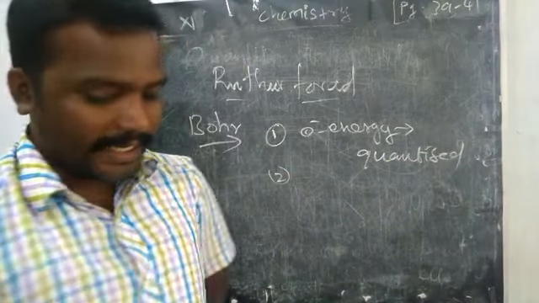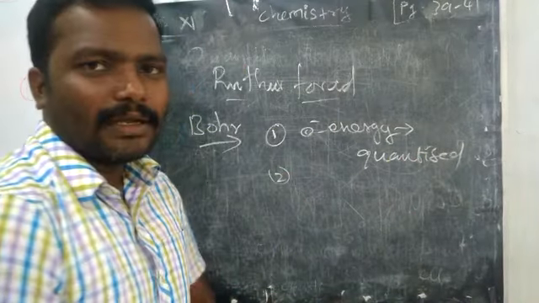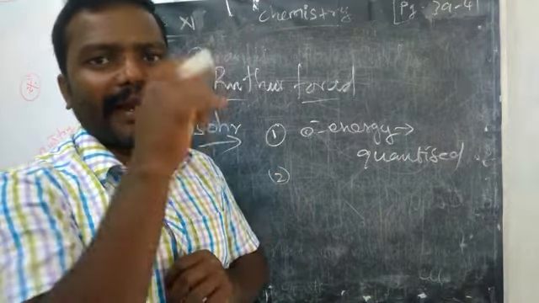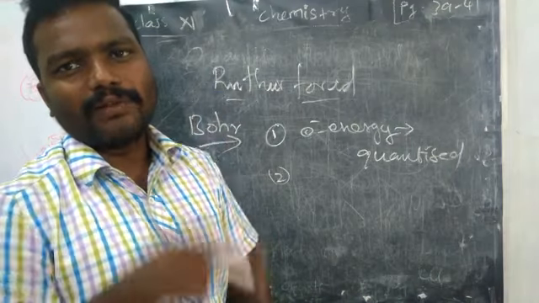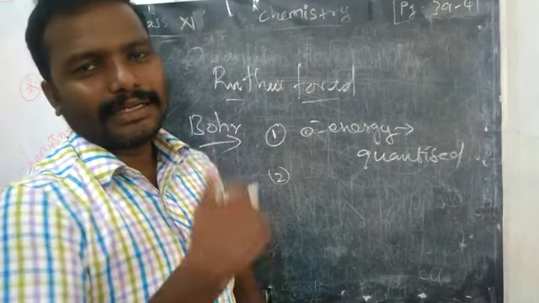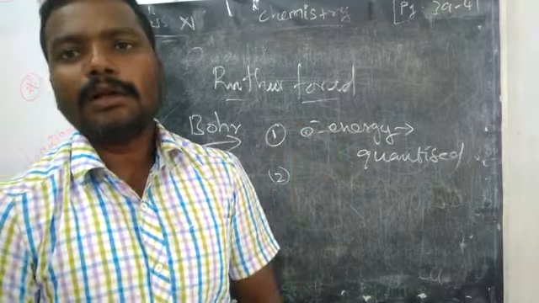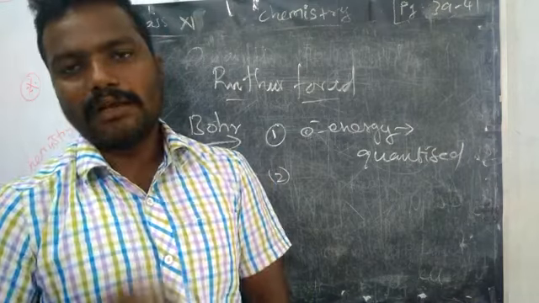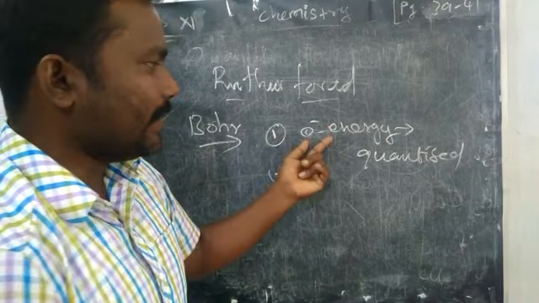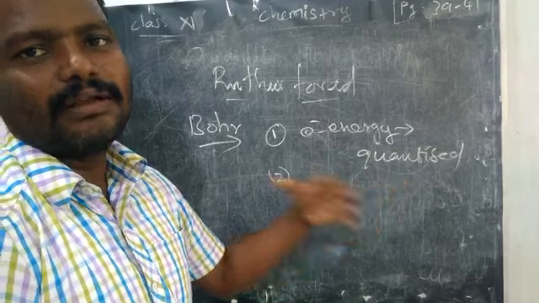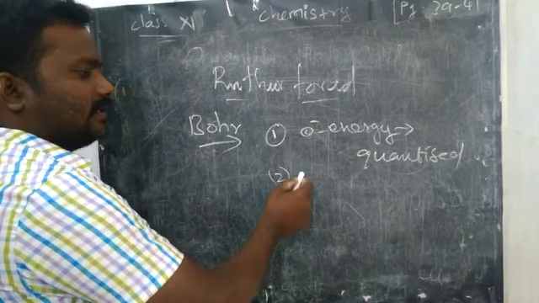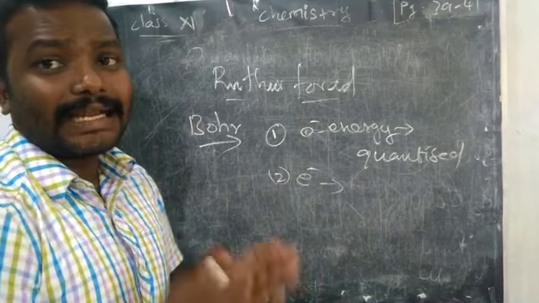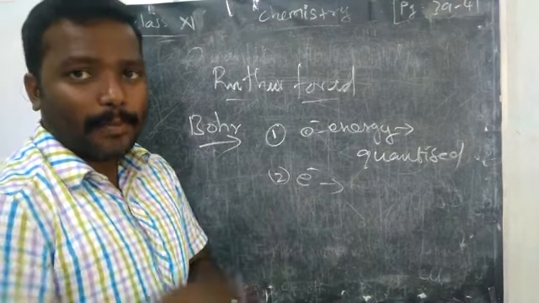Then what is the second one? The center part everyone accepted, that is the positive charge nucleus. Regarding the revolving electron only, we have the query with the Rutherford model. That's why, based only on the electron, we have the theory in Niels Bohr's experiment, right? So electrons have energy that is quantized.